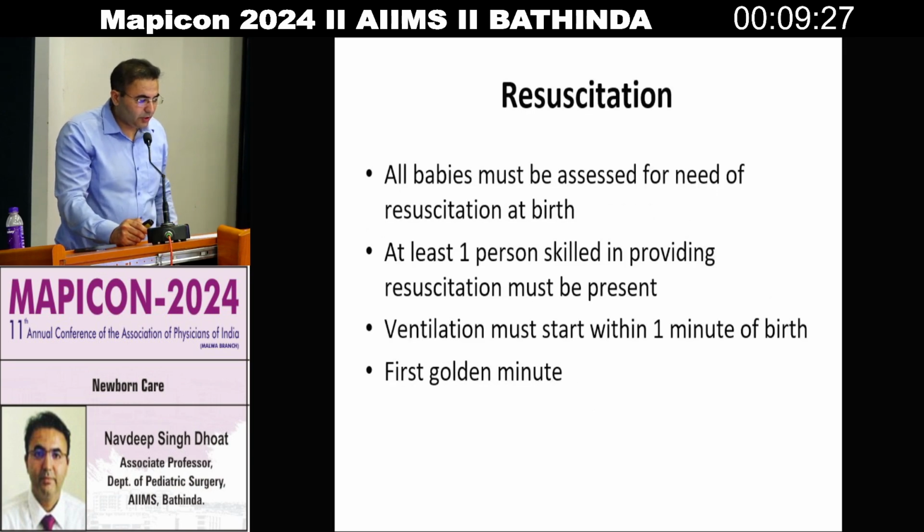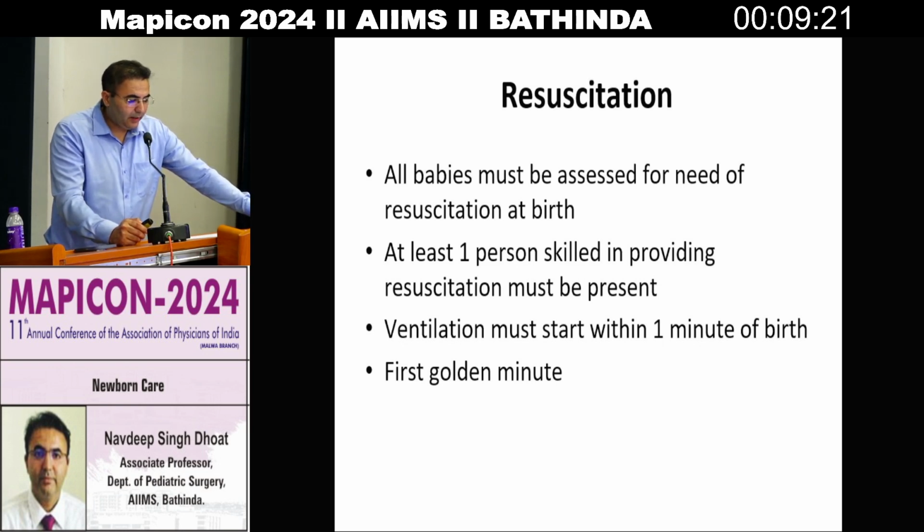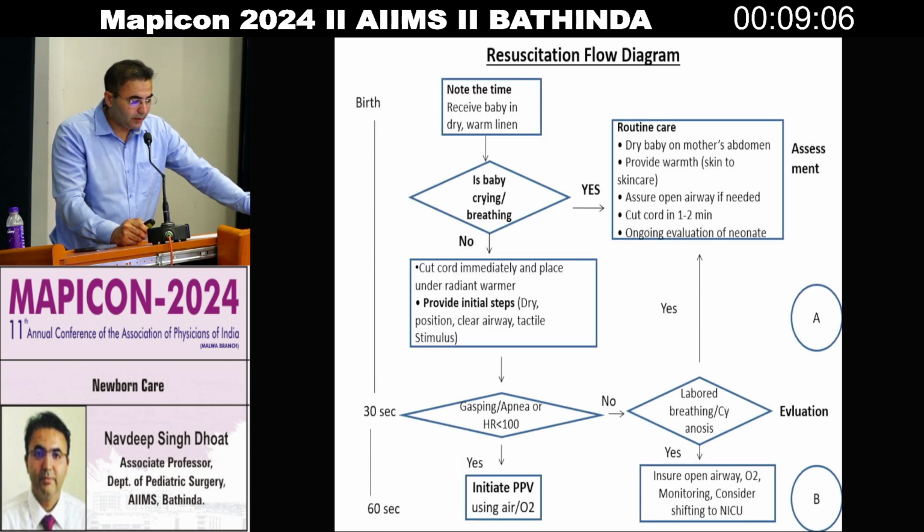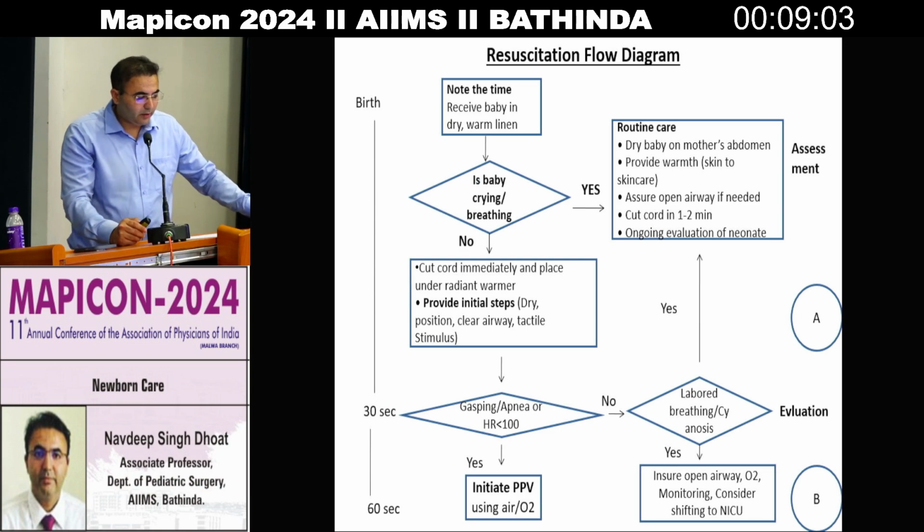And for the resuscitation, all babies must be assessed for need of resuscitation at birth. At least one person skilled in providing resuscitation must be present. Ventilation must be started within 1 minute of birth so as to prevent asphyxia and brain damage. First golden minute, resuscitation flow chart: at the time of birth when we receive the baby, there should be dry warm linen wrapped around the baby. Then we have to see whether the baby is crying or breathing.